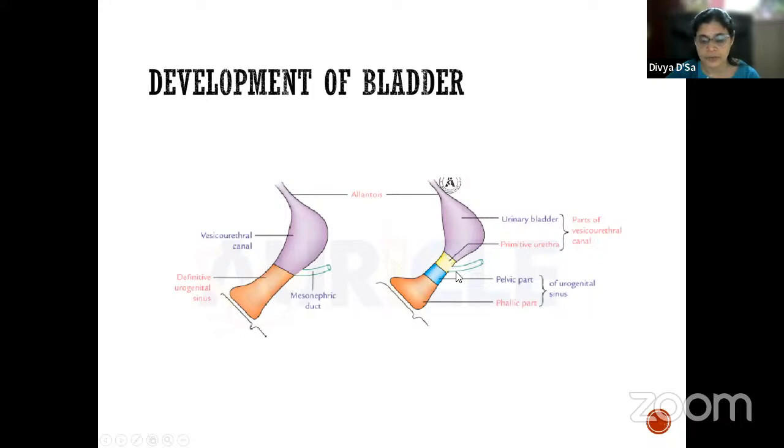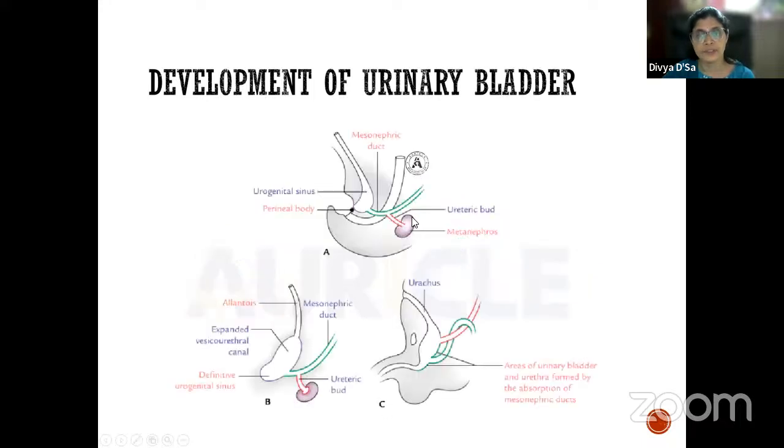Now the parts of the mesonephric duct distal to the ureteric bud. So slowly, if you see, this is the ureteric bud. The distal portion is this one. This will be the proximal. The distal portion slowly gets absorbed into which one? Into the vesico-urethral part.